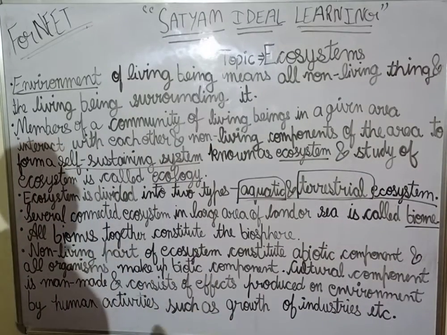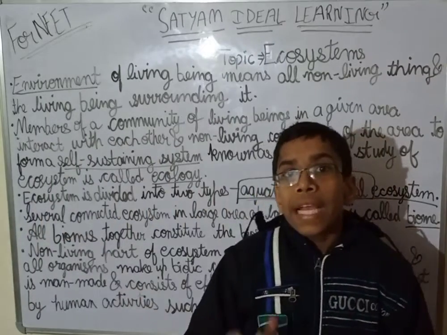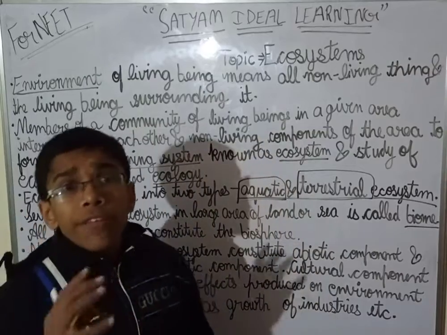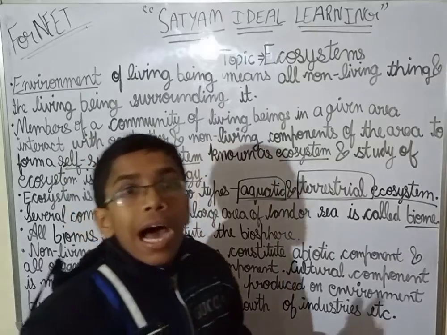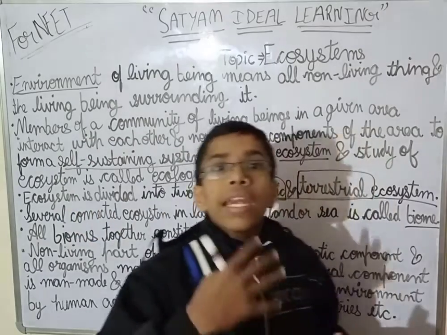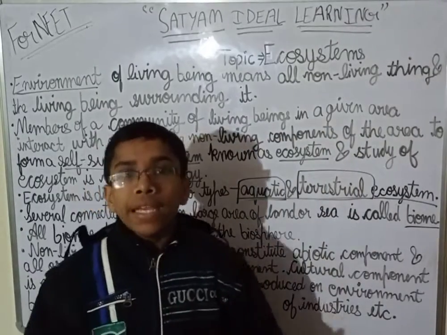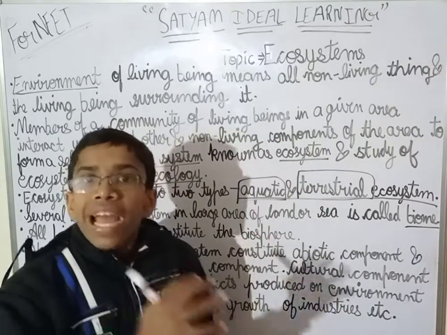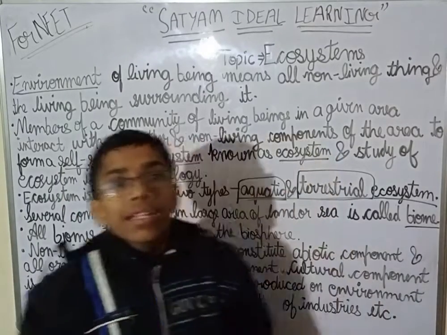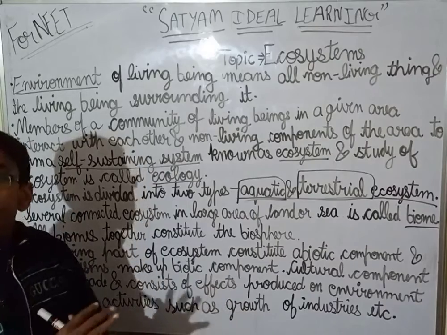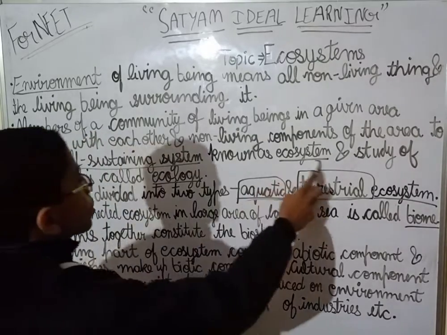Now we will be coming to the ecosystem. First of all, how does a living being exist? A living being exists by interacting with other living beings and other non-living things. Clear this thing, guys? Now we'll be discussing ecosystem.